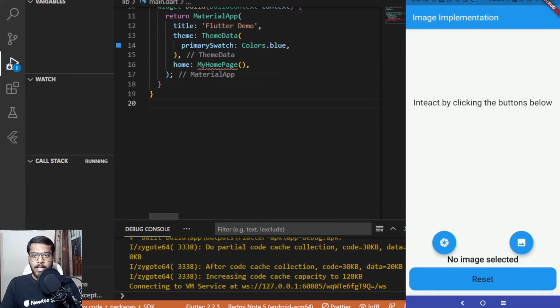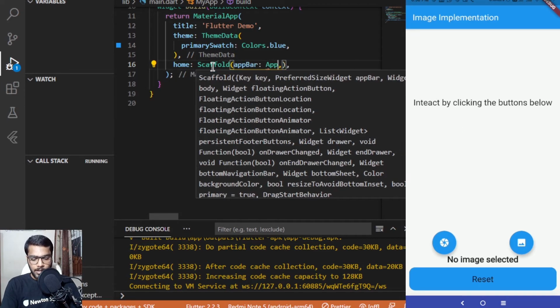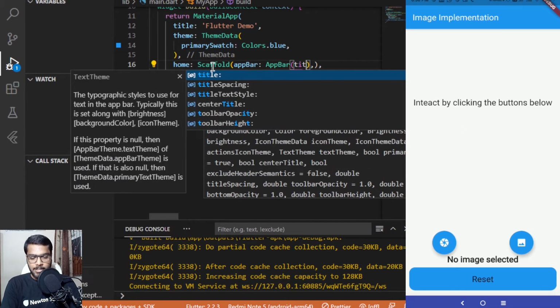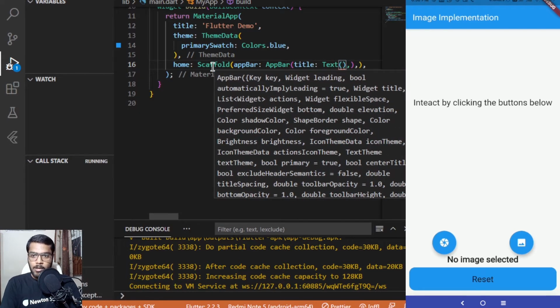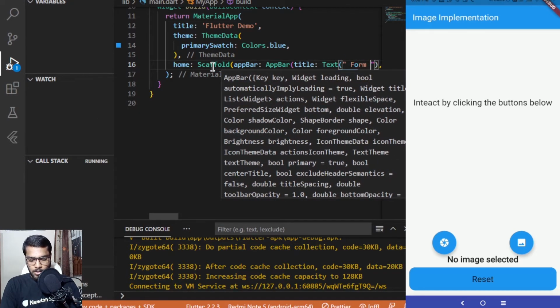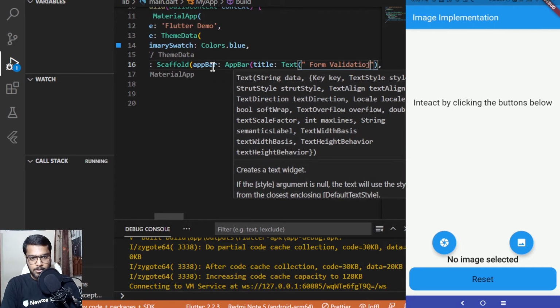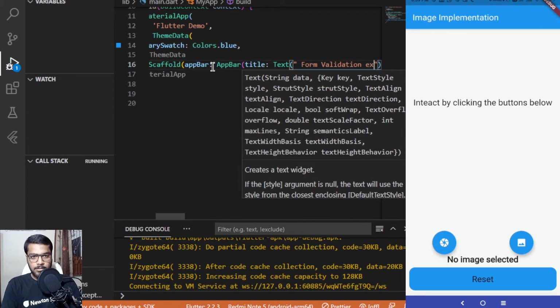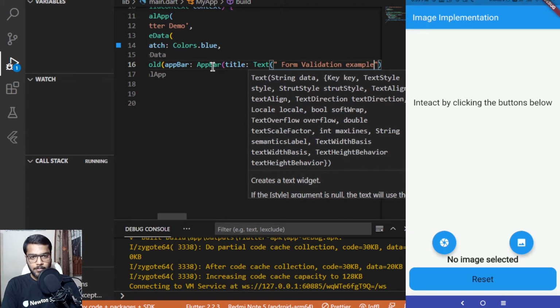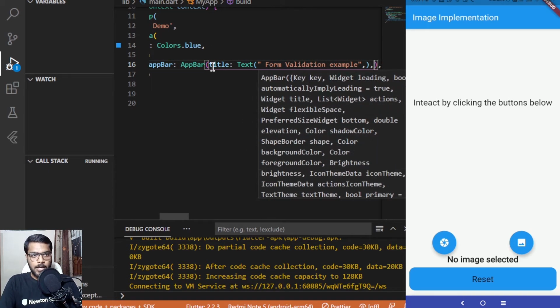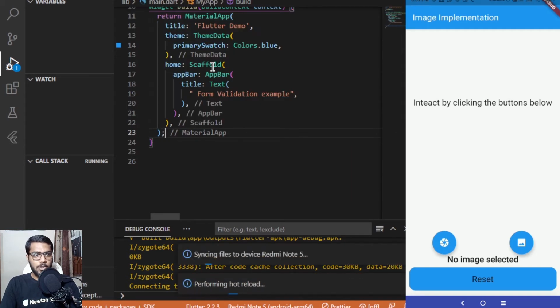Inside my home, where I'm returning this MyHomePage, I can remove this and add a Scaffold over here. This Scaffold can have an AppBar, and inside the title I'll pass a Text widget which will say form validation example. If I want, I can add some styles to it, but for now I'm leaving it blank.